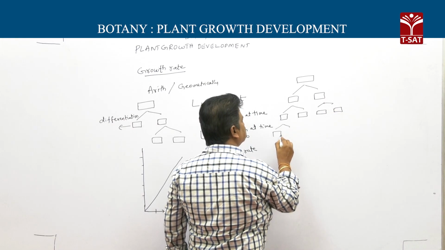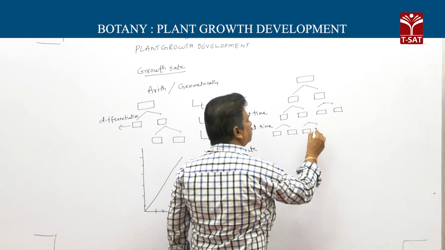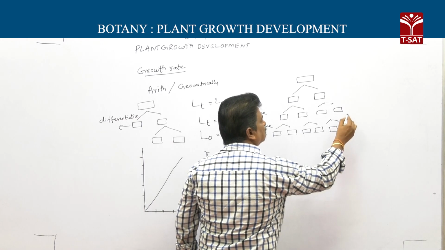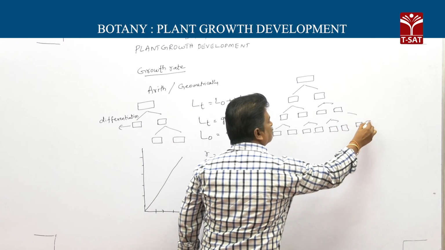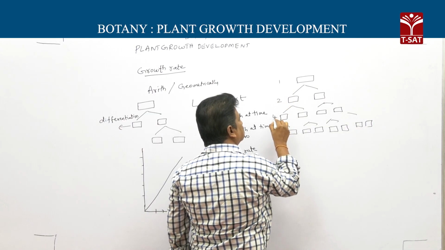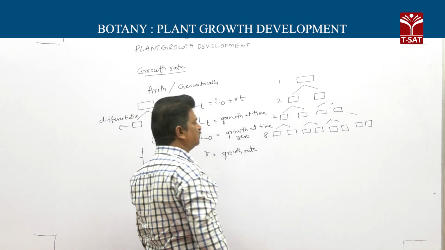That is called geometrical growth. It means one parent cell gives 2 daughter cells, then 2 give 4, then 4 give 8.